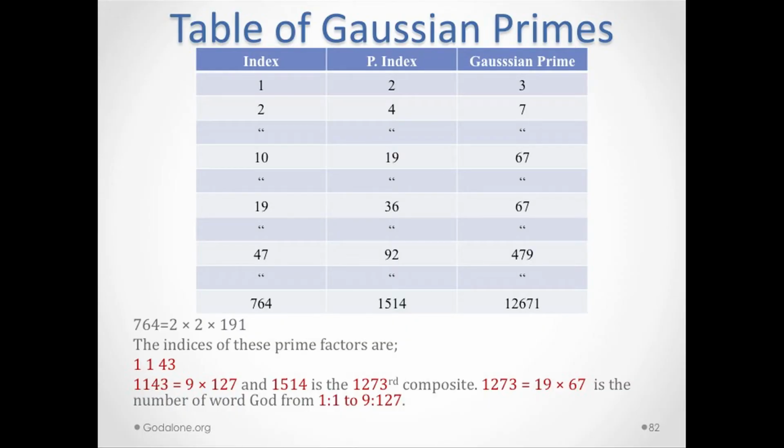764 is 2 times 2 times 191. It's a triprime. Okay? And the indices of these is 1, 1, 4, 3. But remember, 1140 is 9 times 127. And that was the index of 1362, which was the number of verses from 11 to 9127. Okay? But 1514 happens to be the 1273rd composite. 1273 being equal to 19 times 67 is the number of word God from 11 to 9127.